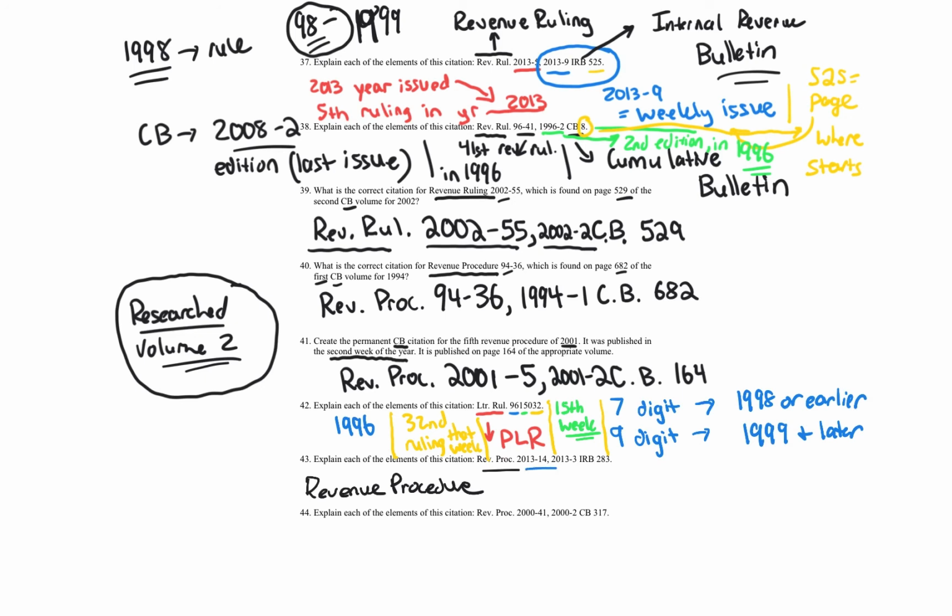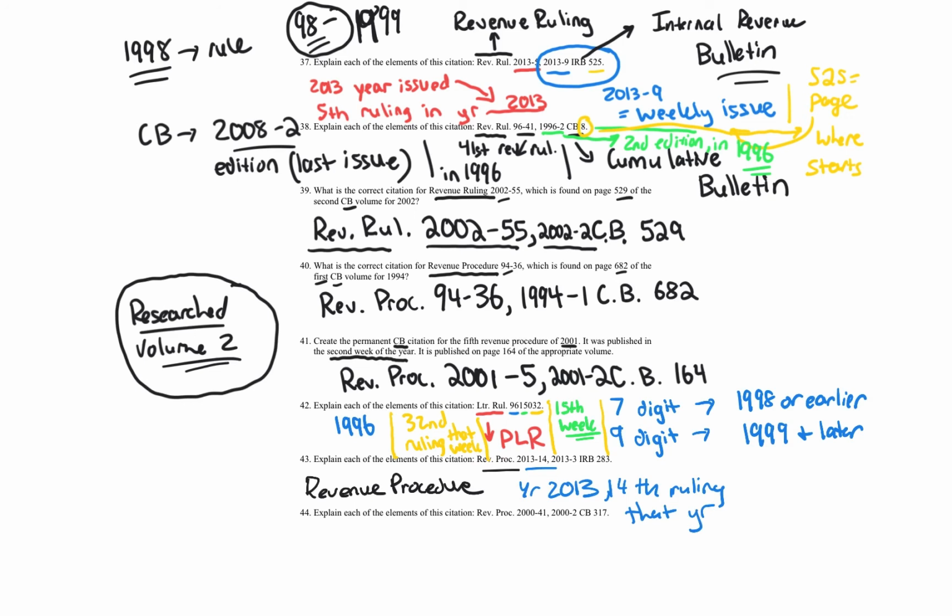2013-14 means that it's year 2013. Remember, RevProcs actually could take place in 2012 and be called 2013, but we just say 2013 is the year reference. Again, IRS is a weird fiscal year. It's the 14th ruling that year. So it's the 14th ruling of year 2013.